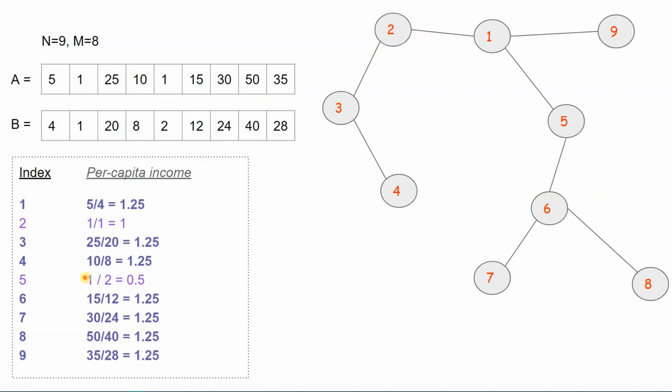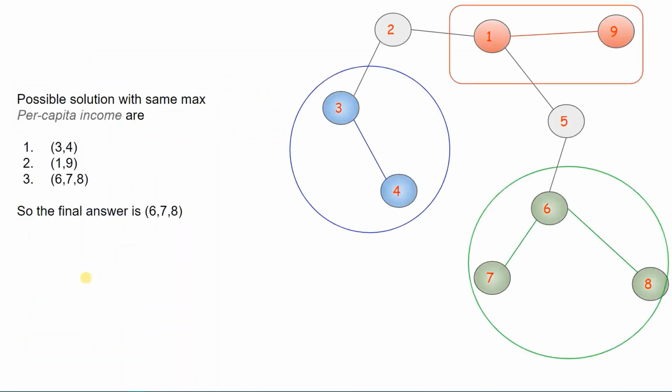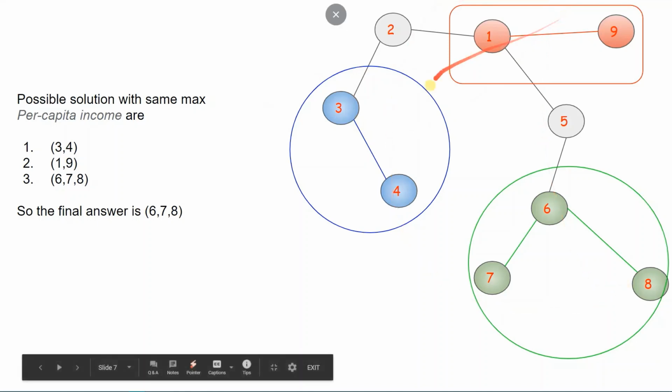But can we select all those 7 at once? The answer is no. Here is why. We can see these 3 clusters, the green, red and blue. If we want to travel from the blue cluster to the red cluster, we have to travel through 2, and if we want to travel from the green cluster to the red cluster, we have to travel through 5. But that would violate the problem description because 2 and 5 are not chosen, so we cannot pass through them. So the answer is one of these 3 clusters.